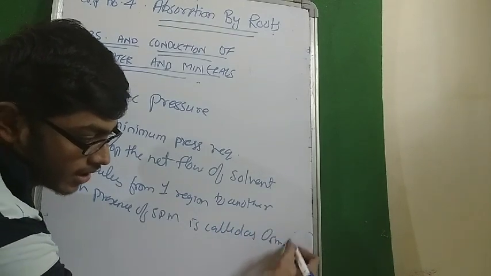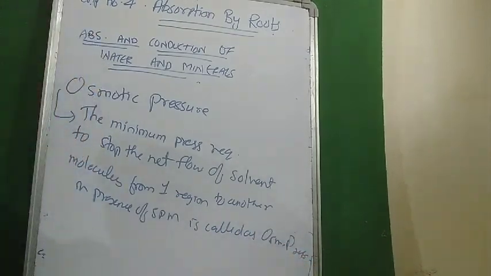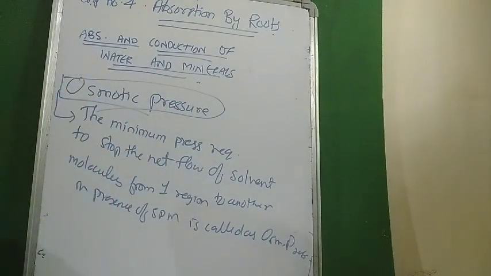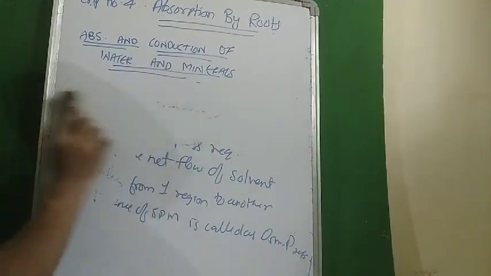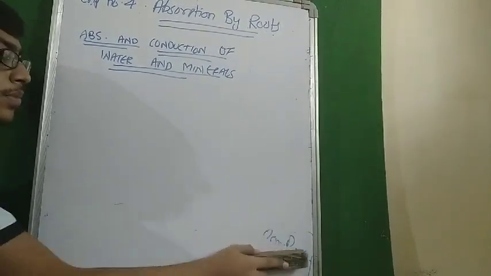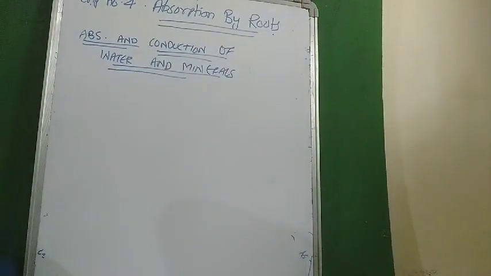It means the pressure that is required to be given from the external side, from outside, to stop the net flow of movement of molecules from one region to another. That is, the pressure required to stop osmosis is called osmotic pressure. Just remember this, this is the definition. The pressure required to stop the net flow of molecules, that is, to stop the osmosis, is called osmotic pressure.